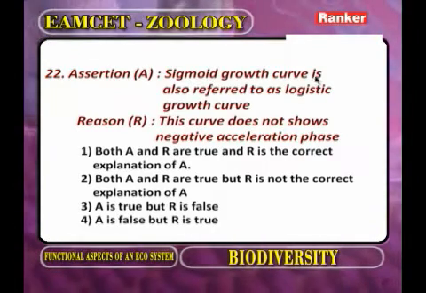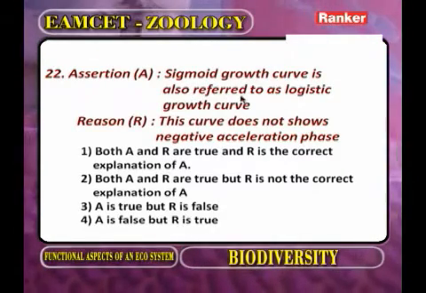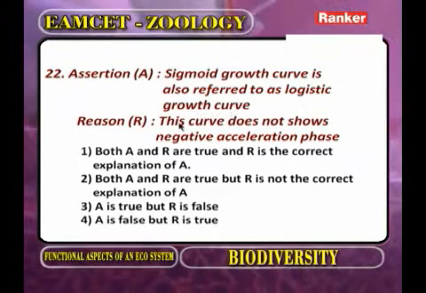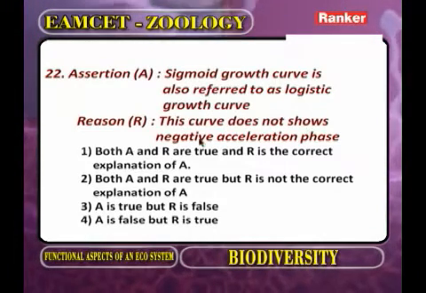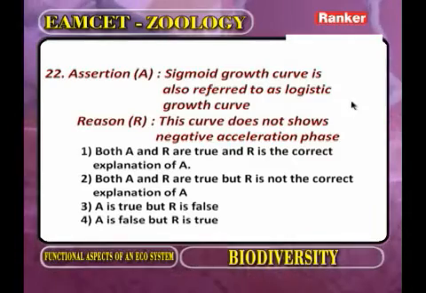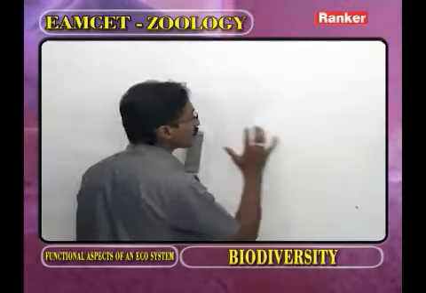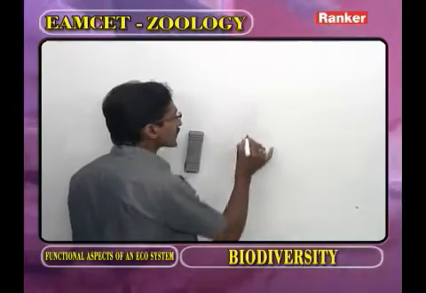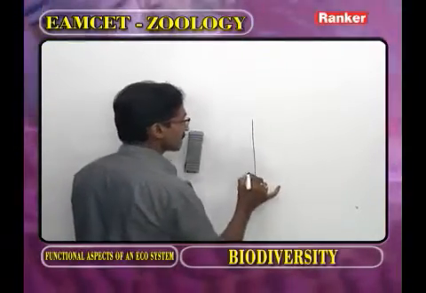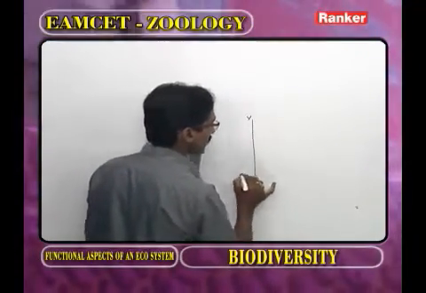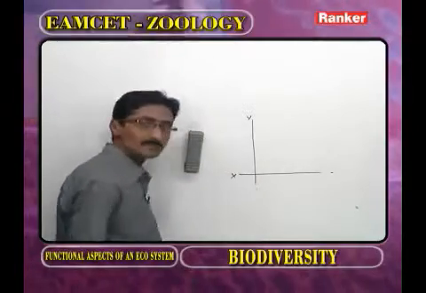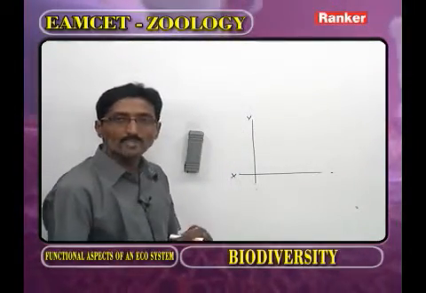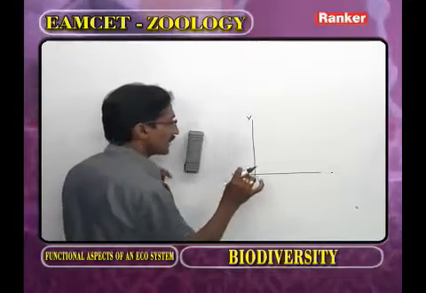Sigmoid growth curve is also referred to as the logistic growth curve. Reason: this curve does not show the negative acceleration. Now, in order to explain the growth of a population, we have to take the growth curves. This one we call the y-axis, and this one we call the x-axis.